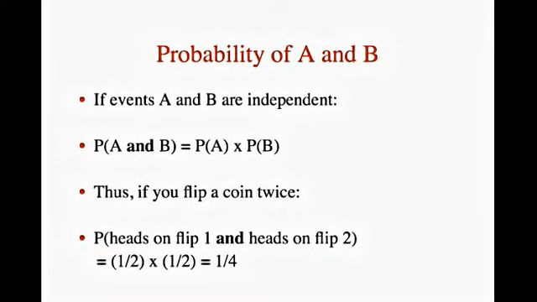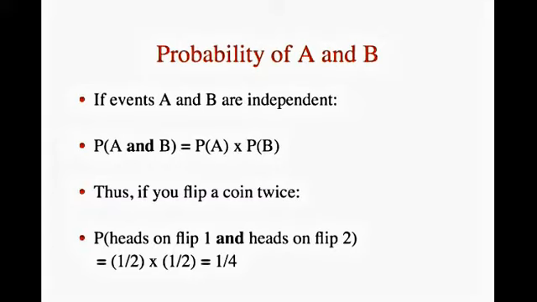When 2 events are independent, the probability of both occurring is the product of the probabilities of the individual events. More formally, if events A and B are independent, then the probability of both A and B occurring is the probability of A times the probability of B.